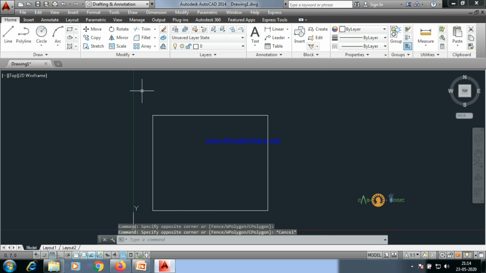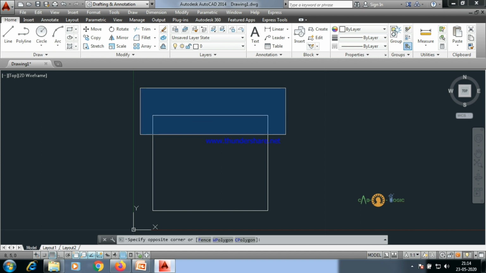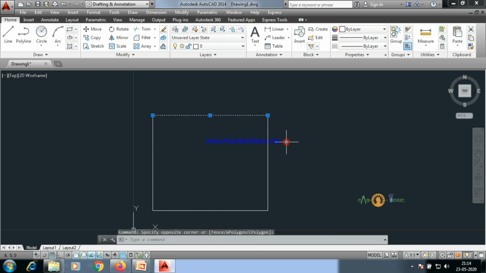This blue box is used to select an object when the whole object is included in that box, right? If we click here and drag this till here, this particular line is included in this box, and the other two lines are included partially. When we again click this, only this line is selected, none of these, right?